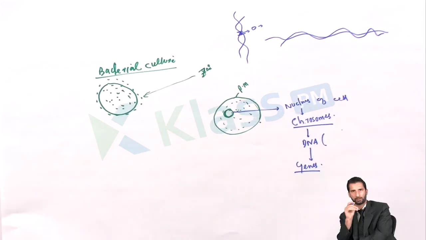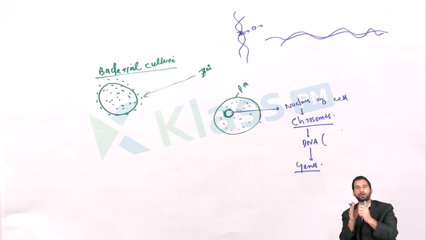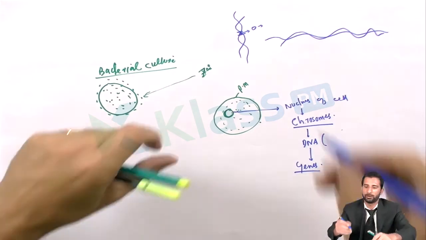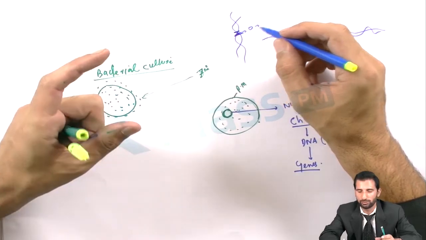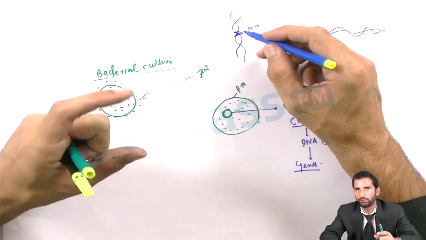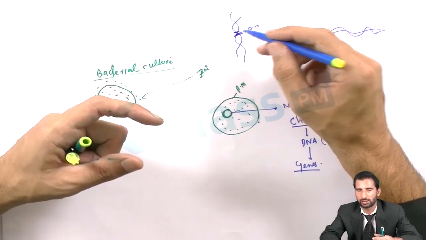There are lakhs of genes, but out of those only 30 to 35,000 are coding genes. Coding means which codes for a particular protein, with the help of which a particular character may come. I can explain it here. Suppose this is the segment of the DNA, the coding part, which is called the gene.